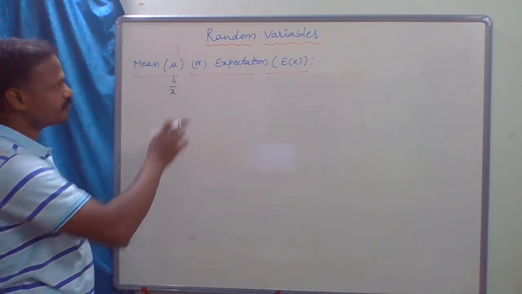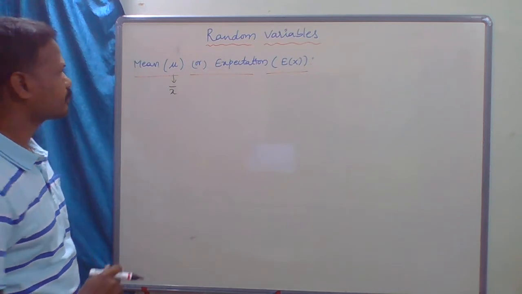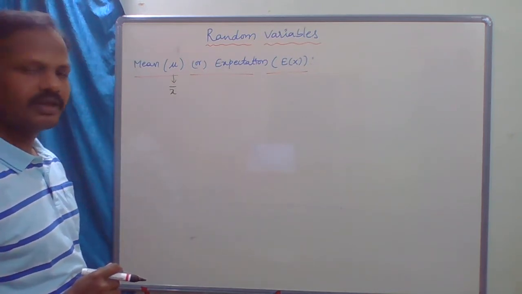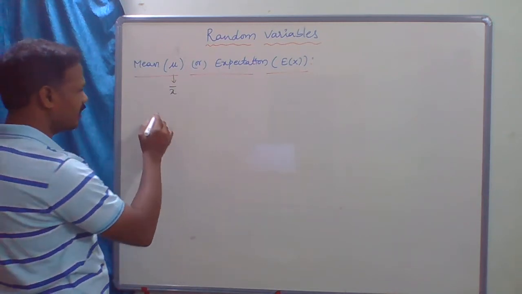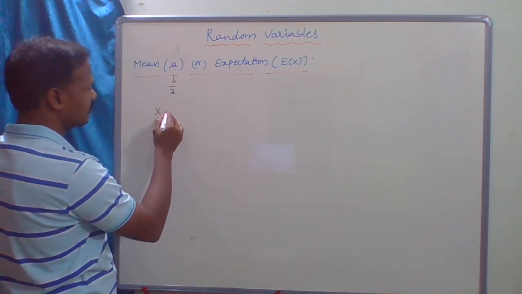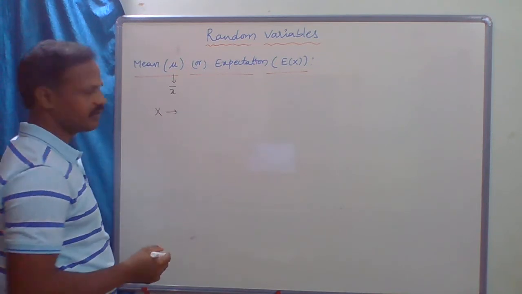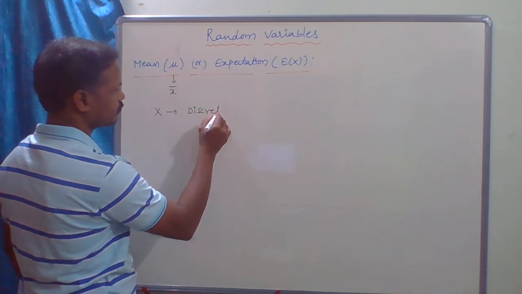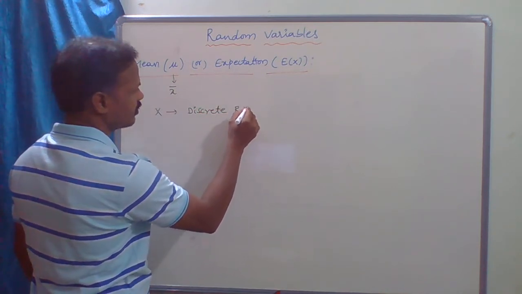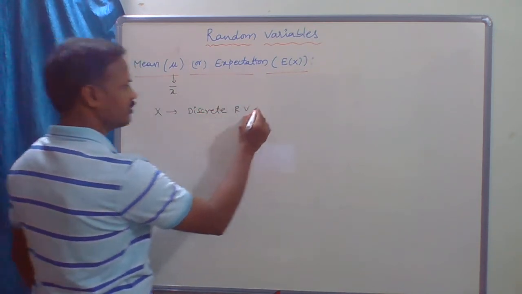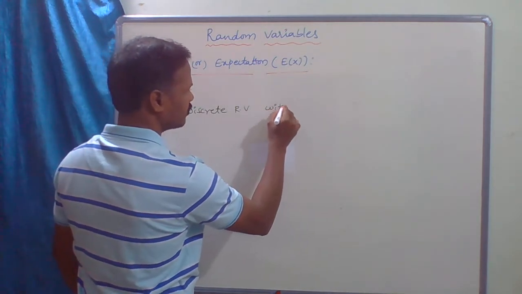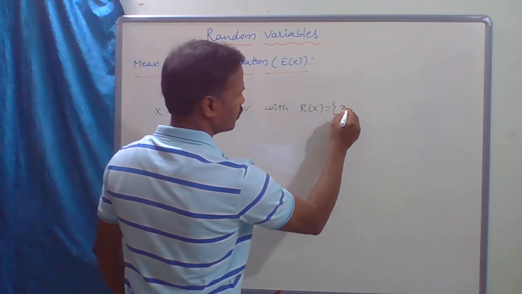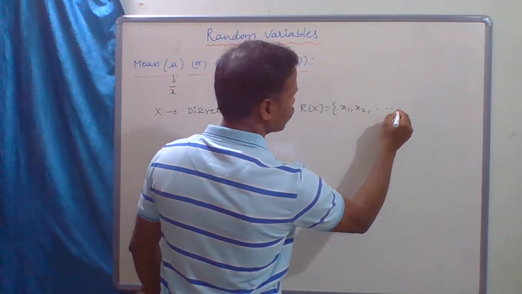So all are the same meaning. What is the mean of a random experiment? Let X be a discrete random variable with range of X: x1, x2, and so on, xn.